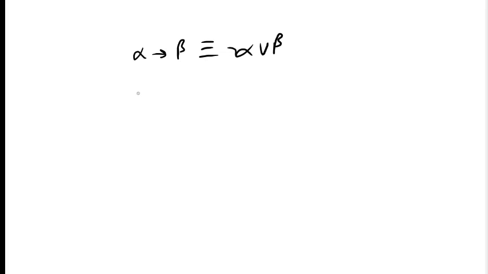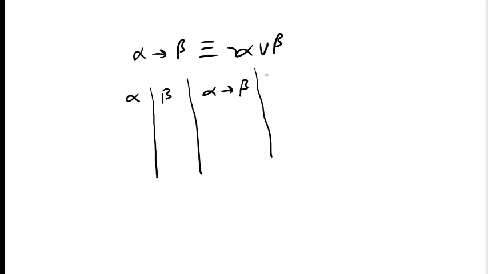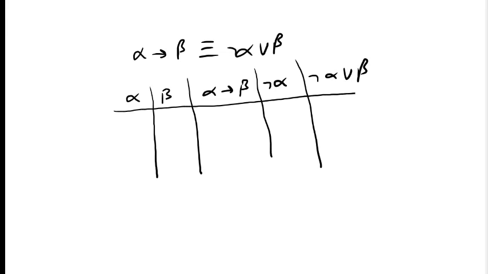Here we can do it by truth table. So we have two values, alpha, beta, and then we have alpha implies beta, and we also need negation of alpha, and then finally negation of alpha or beta. We have to prove this. Alpha, beta, these are two values, so we have 4 combinations: false false, false true, true false, and finally true true. So alpha implies beta is true for the first; for true, false, this is false and this is true.